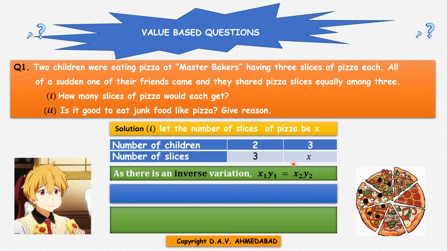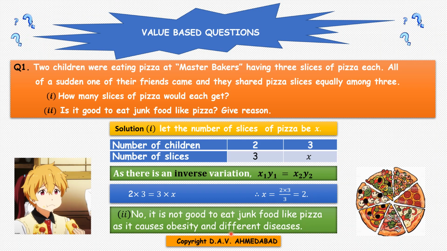So 2 children, then 3 slices, and if they are 3, then how many slices? What type of variation is there, children? More the number of children, less number of pieces they will get. So it is inverse variation. Therefore, x1 into y1 equals x2 into y2. So, 2 into 3 equals 3 into x. Therefore, x equals 2. Hence, they will get 2 slices each.